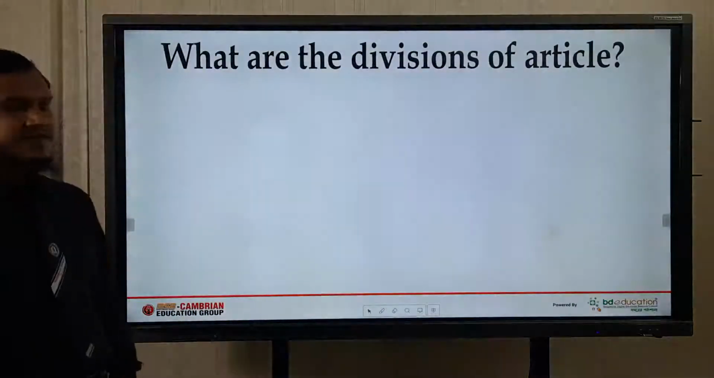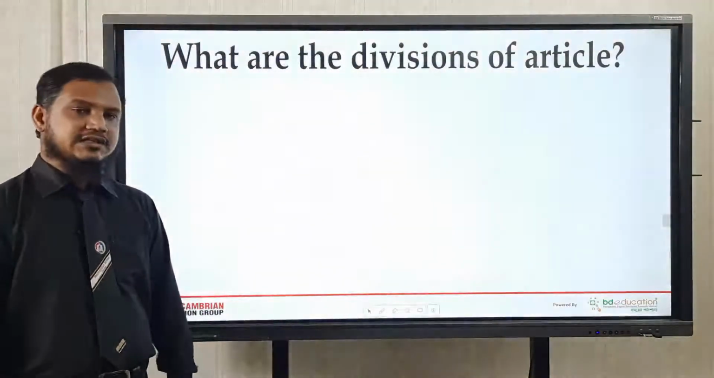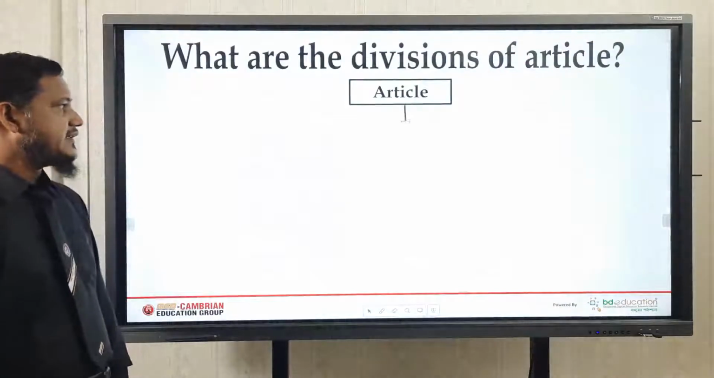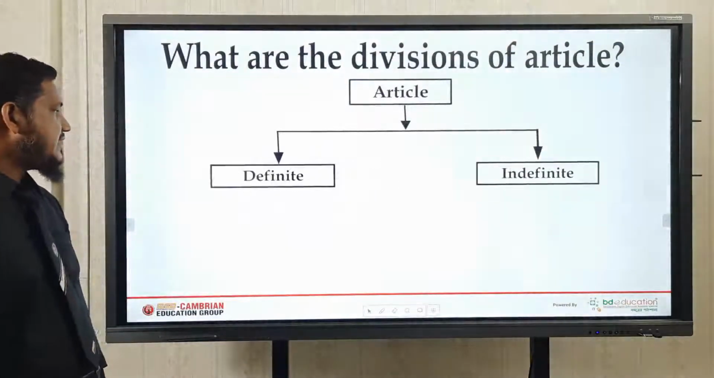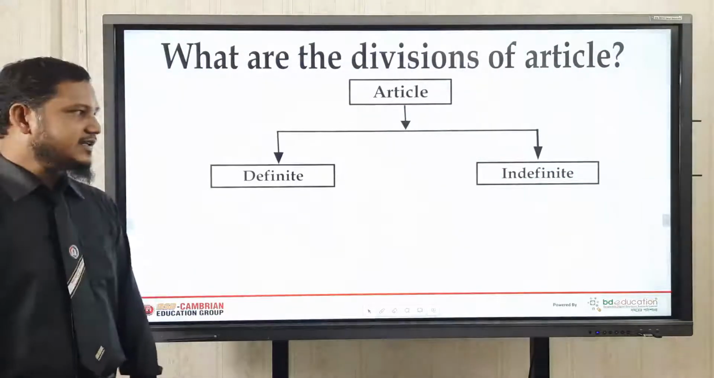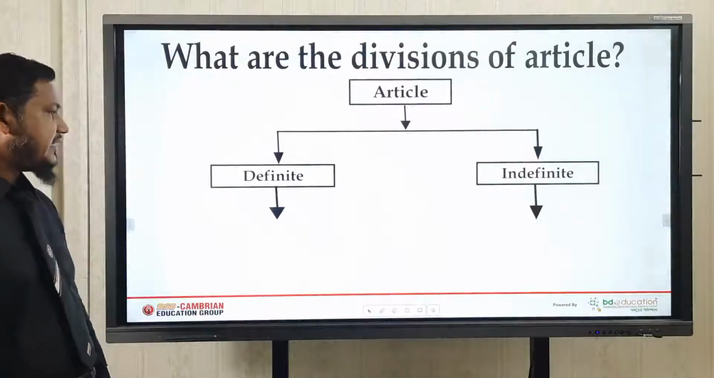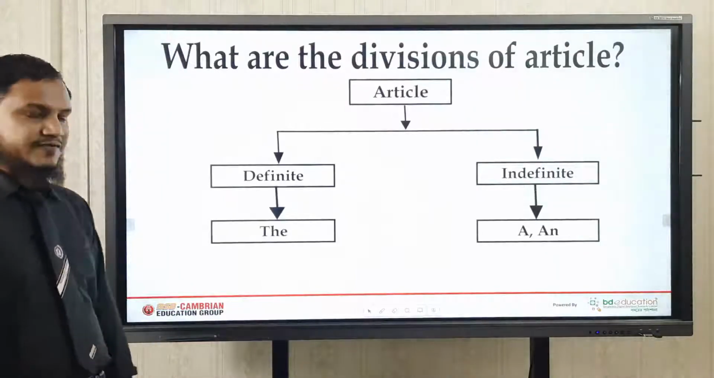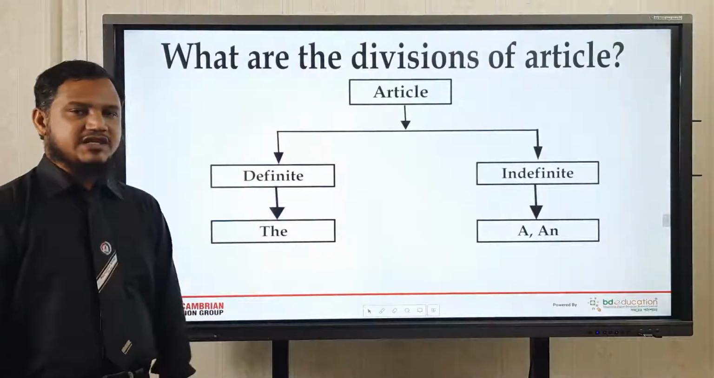What are the divisions of article? I think all of you already know about this, the article. We can divide it into two groups. One is definite article and the other is indefinite article. So what is definite article? The is called definite article and A or AN is called indefinite article.